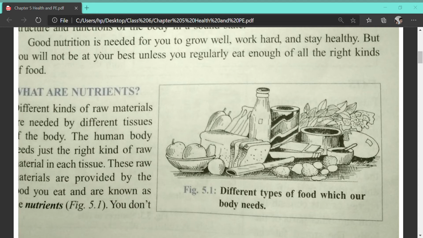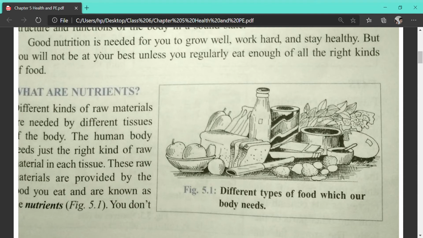Ma'am, nutrient is a process of digestion. Can I tell? I'm asking you, nutrient. Anyone? Ishita, tell me what you mean by nutrient?